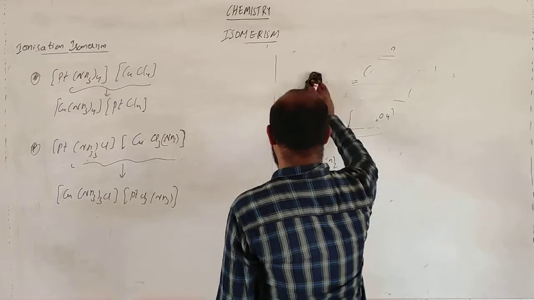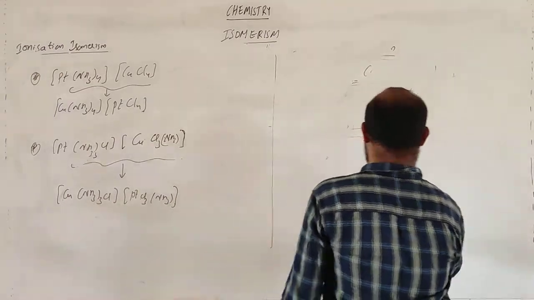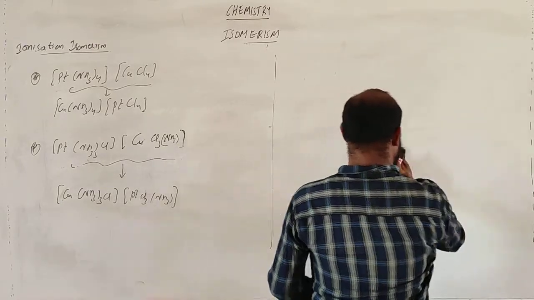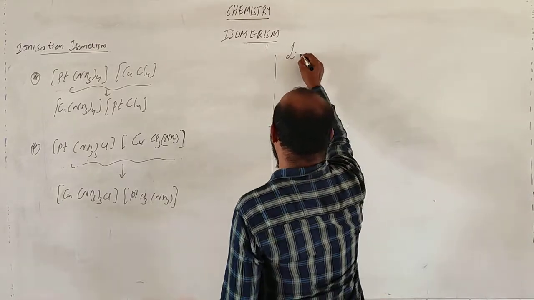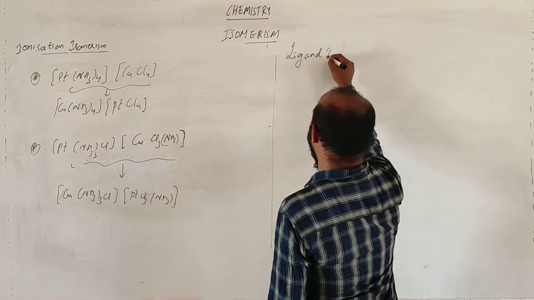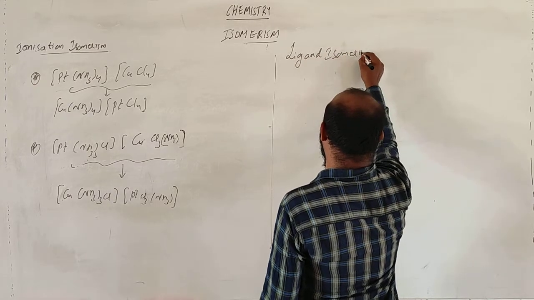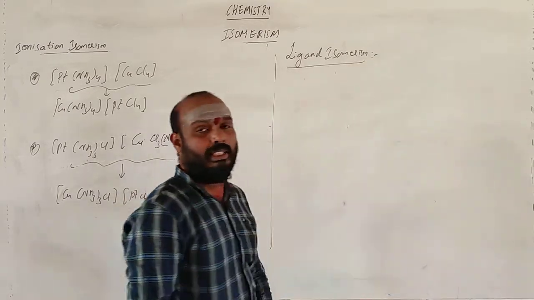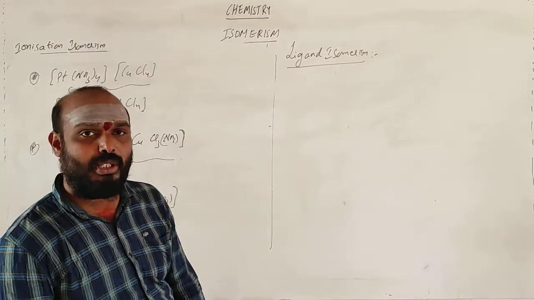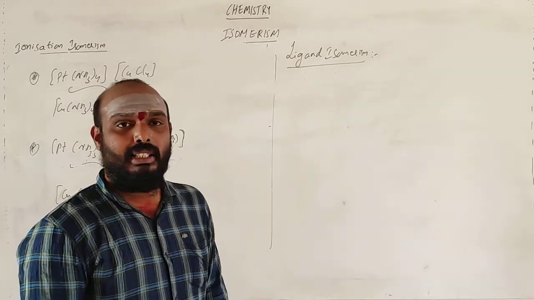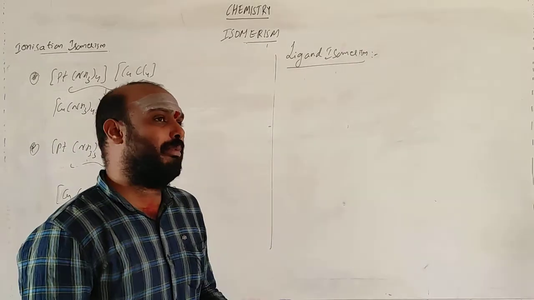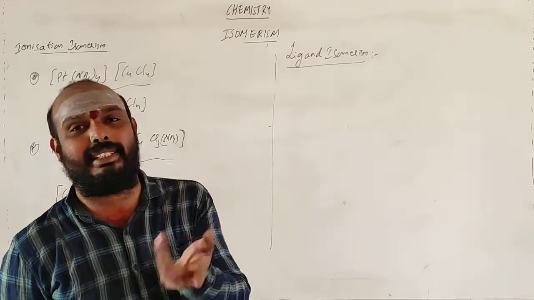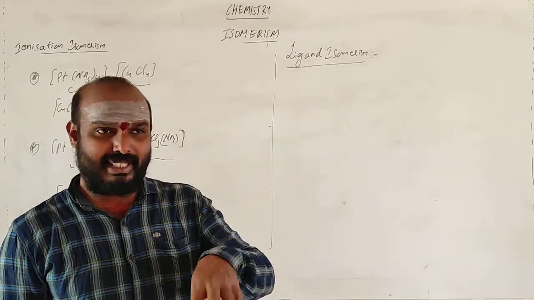This is very simple. Well, this is not a very simple topic, so don't get very confused. Our next topic is ligand isomerism. You will have a molecule, a coordination complex, and that coordination complex will have a ligand. That ligand is changing, not changed exactly.